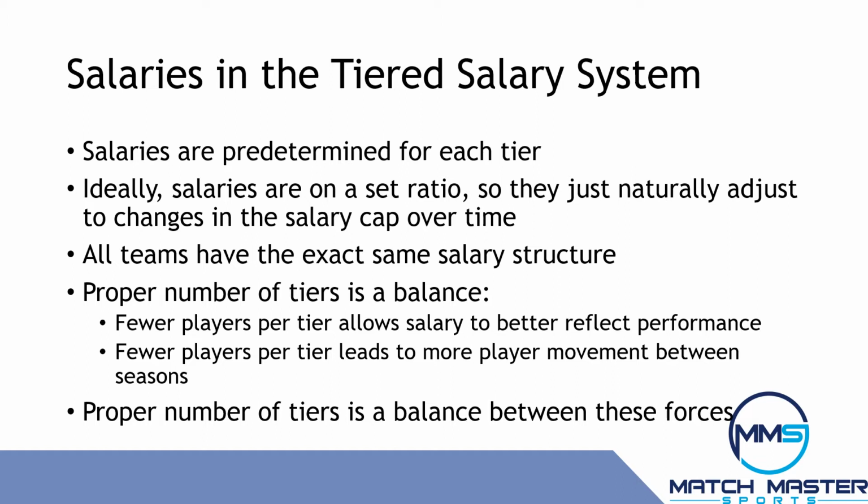Of note, the greater the number of tiers, meaning fewer players per tier, the more accurate the salary reflects the true athletic contribution of the individual player. However, fewer players per tier also means more movement of players during the off-season. The right number is a balance.